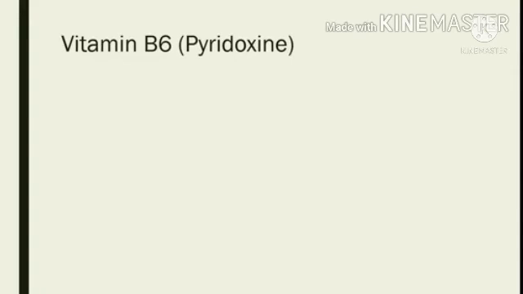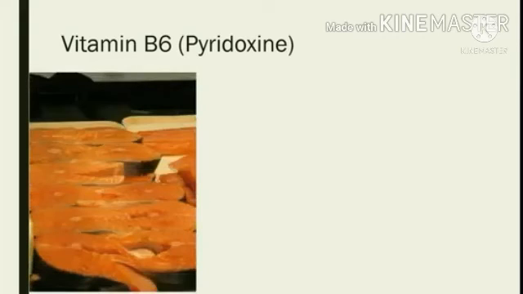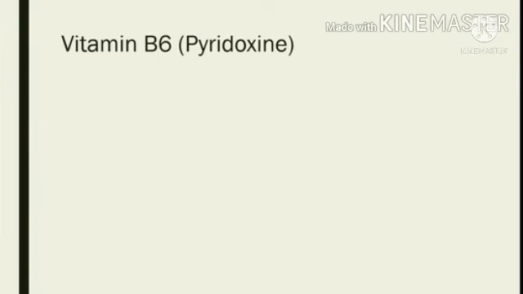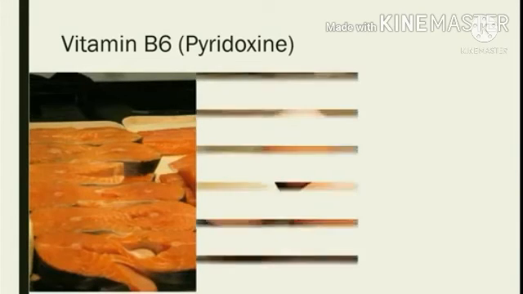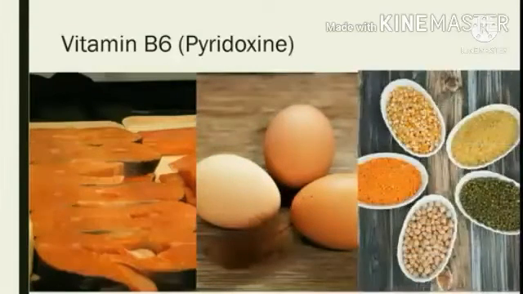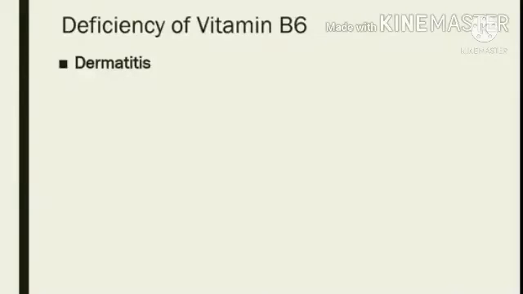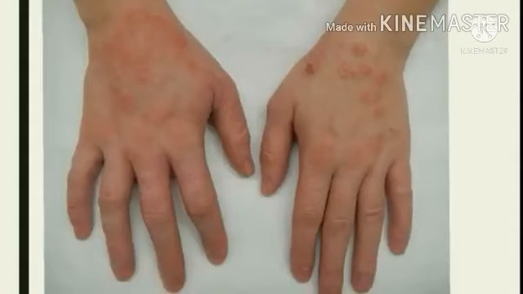And the next vitamin is vitamin B6. Vitamin B6 is also known as pyridoxine. The sources of vitamin B6 are fish, eggs, pulses. Deficiency of vitamin B6 will lead to a condition which is known as dermatitis. So the symptoms of dermatitis are scaly skin, and it also leads to nervous disorder.